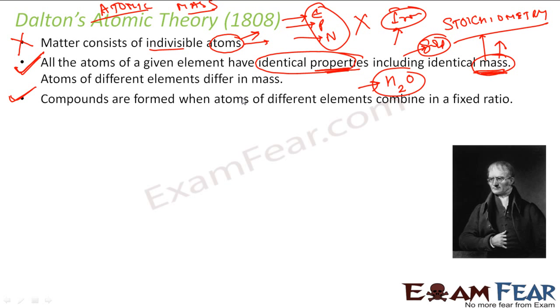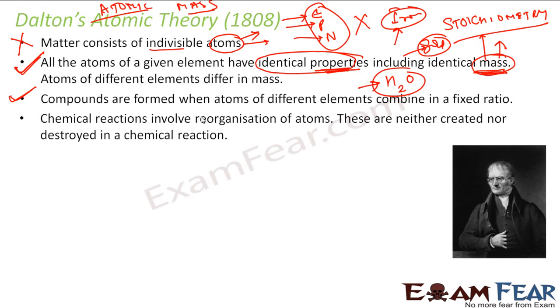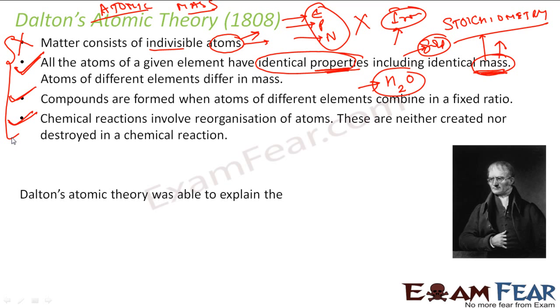So all this was part of Dalton atomic theory in 1808. Chemical reaction involves reorganization of atoms. These are neither created nor destroyed in a chemical reaction. This is also correct. In any chemical reaction, we see the atoms are reorganized, not created nor destroyed. So Dalton gave a theory in 1808, and out of 4 points, 3 were correct, right?